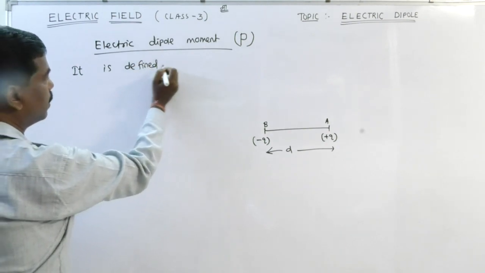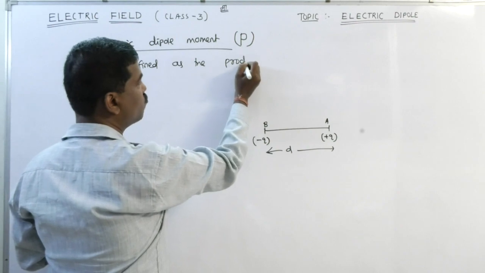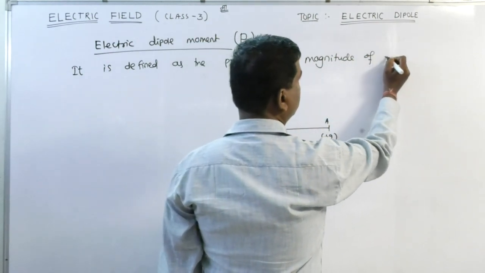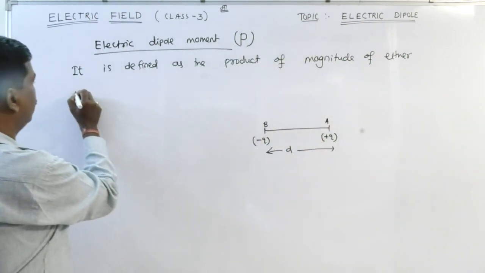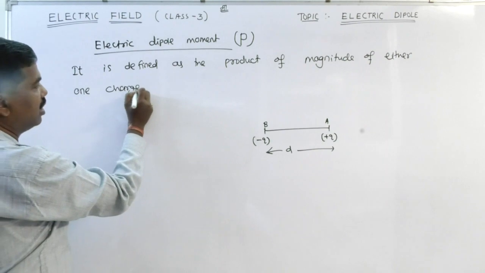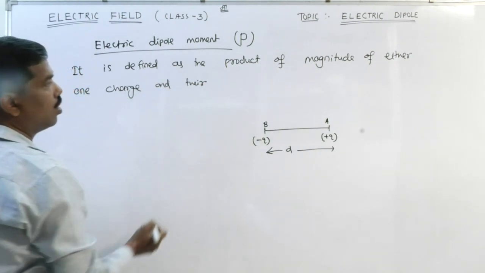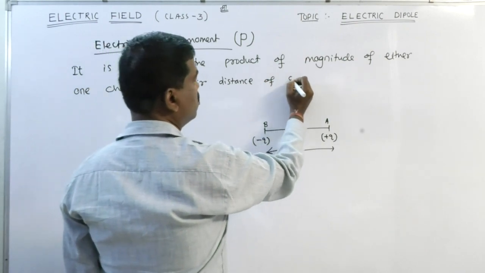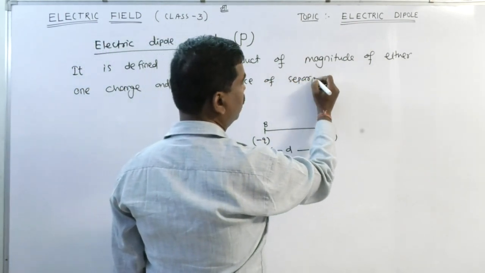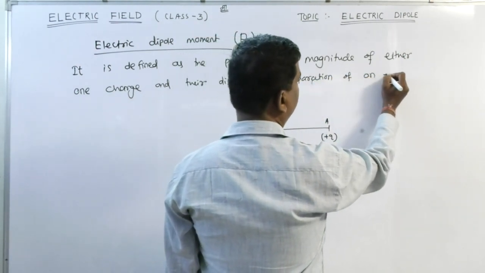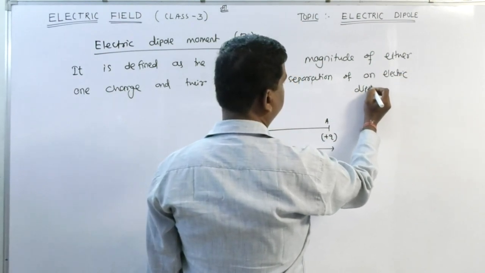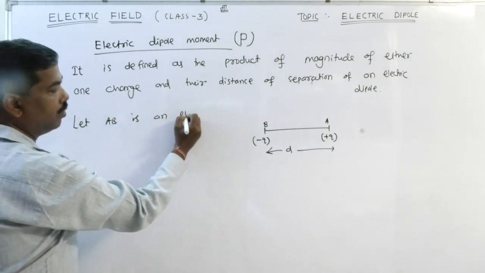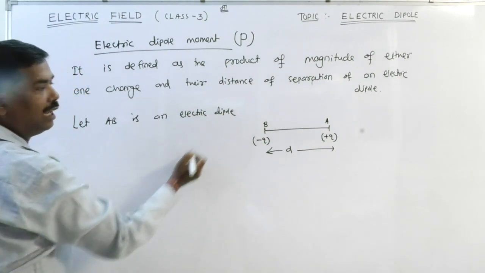It is defined as the product of the magnitude of either one charge and their distance of separation of an electric dipole. Let AB be an electric dipole.